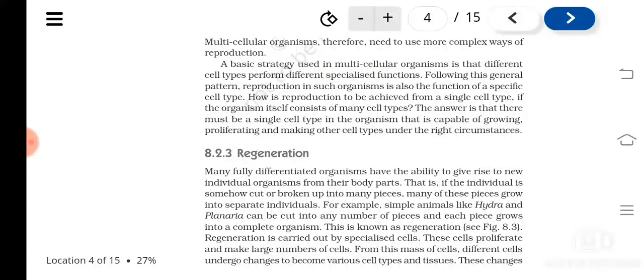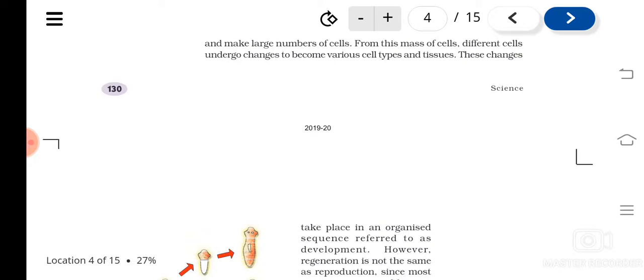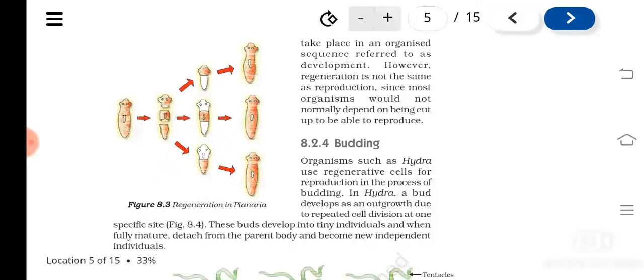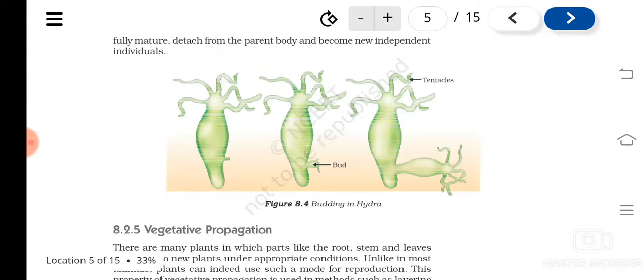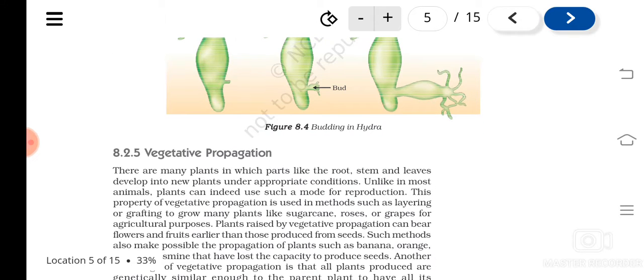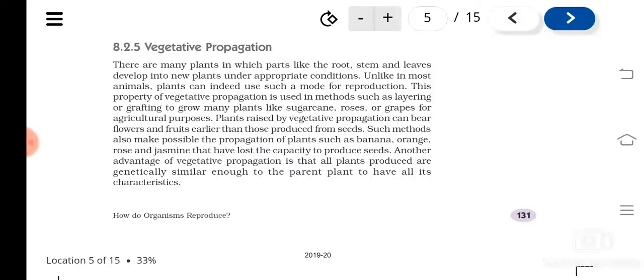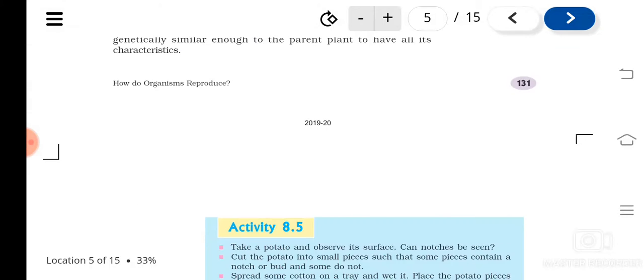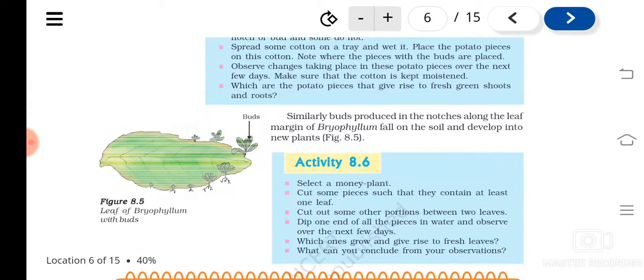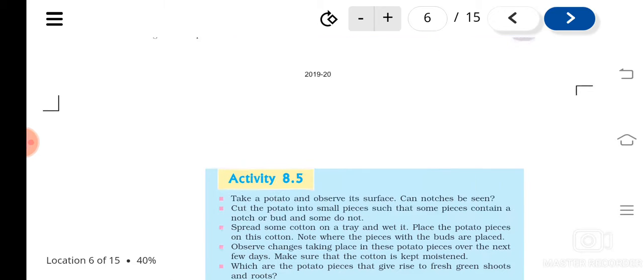And regeneration is the process by which, from the cut body parts, fully matured, fully differentiated organisms can arise. So regeneration we have seen, especially in planaria, then budding in what? Hydra and in yeast. And I have also explained to you about vegetative propagation, isn't it? Some of the parts of the plant like roots, stem, leaves, etc., are also taking part in reproduction. That kind of reproduction is known as what? Vegetative propagation.